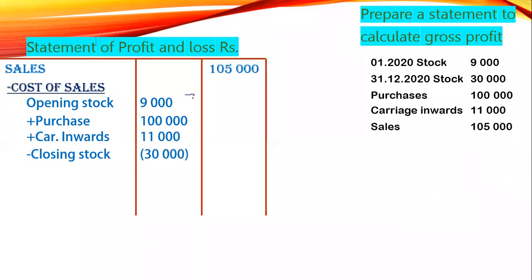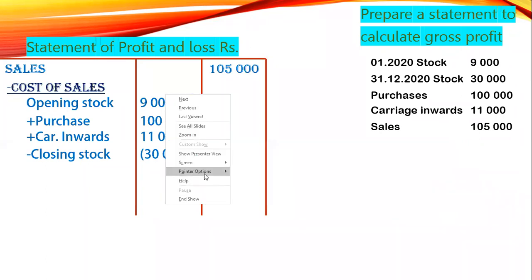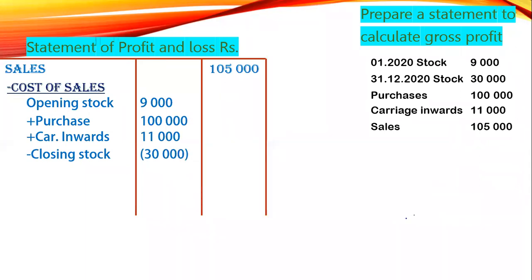Therefore, finally, if you add and deduct this, we will find the cost of sales. So we add and deduct: 90, 120 minus 30, it's 90. It should come like this. You see the style, my dear, how it is coming.